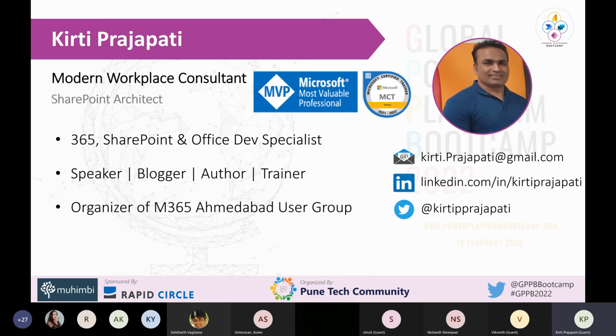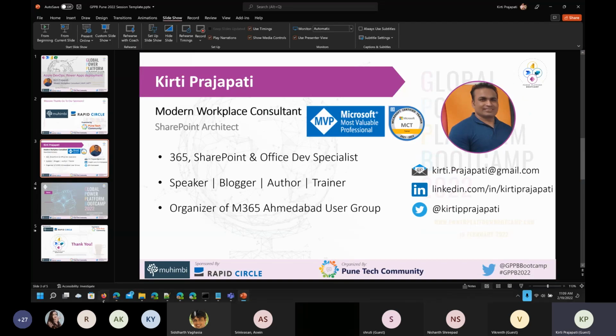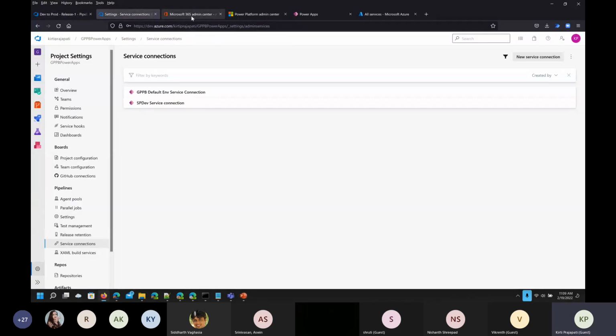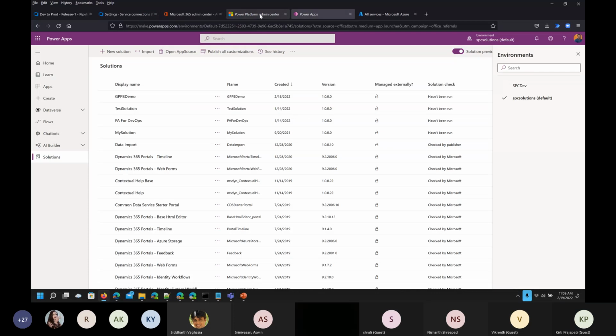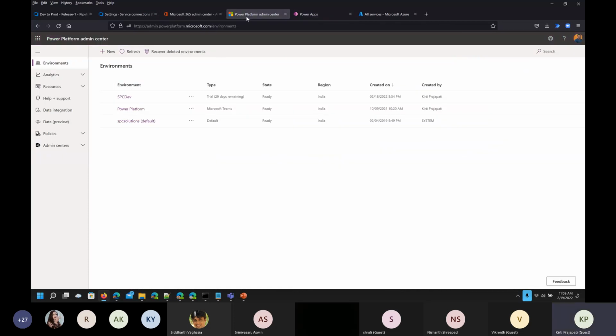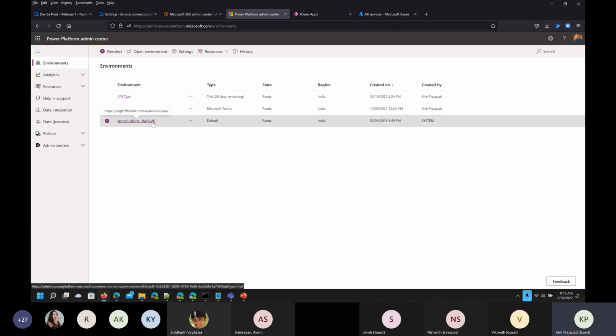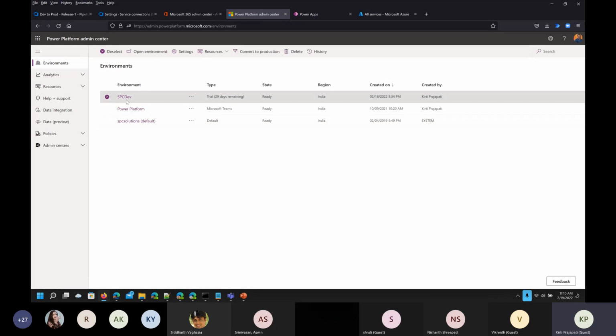Let me jump into the demo directly. This is my Power Platform Admin Center, where you can see I have created two environments. SPC Solutions is the default one, and this one I created recently, SPC Dev.